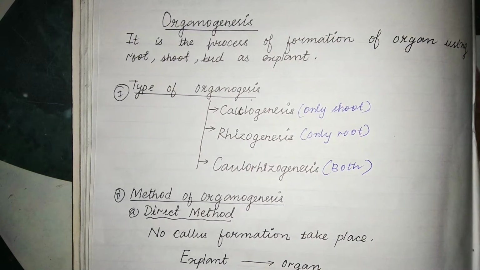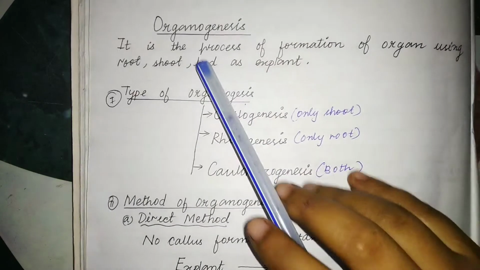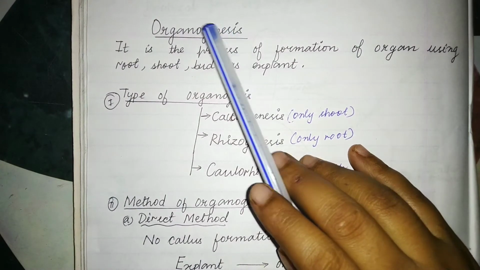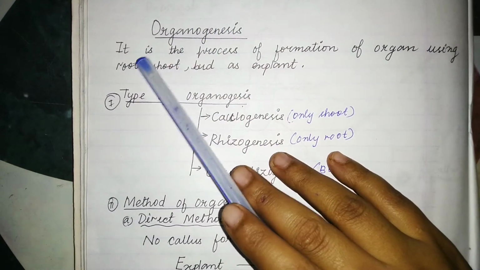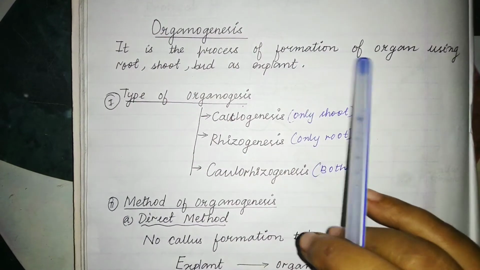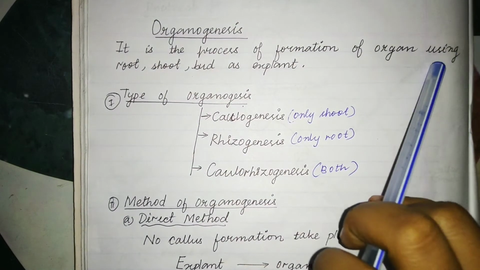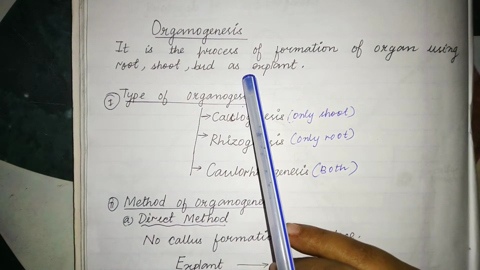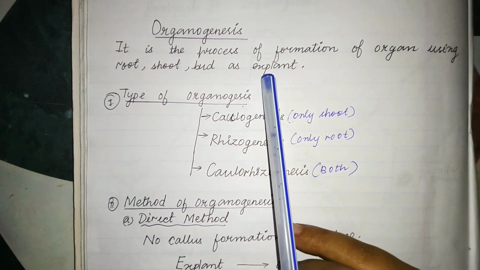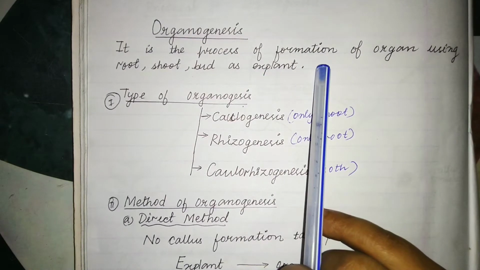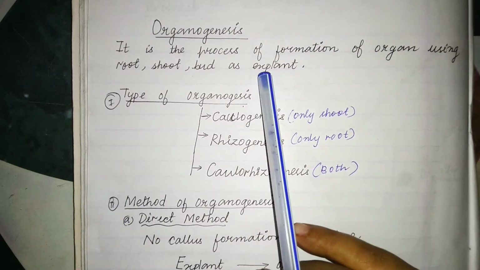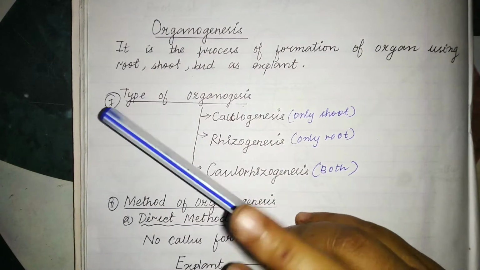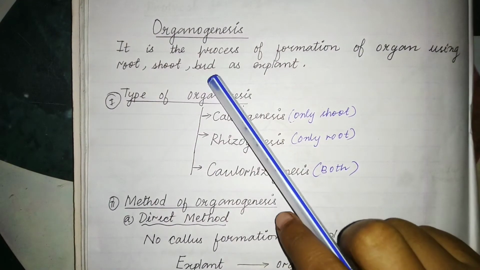Today we will discuss organogenesis. Organo means organ and genesis means formation. Organogenesis is the process of formation of an organ or plant organ using root, shoot or bud as an explant. That means from an explant we can generate an organ, and the explant can be root, shoot or bud.